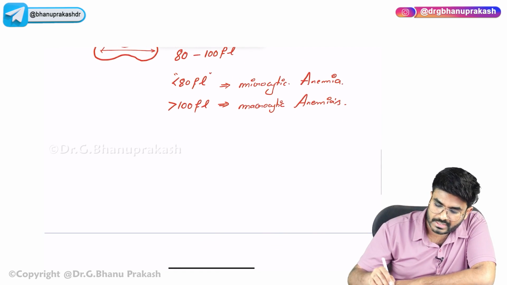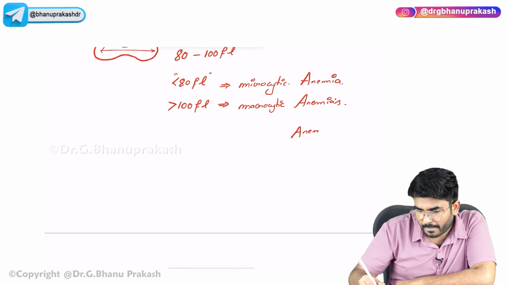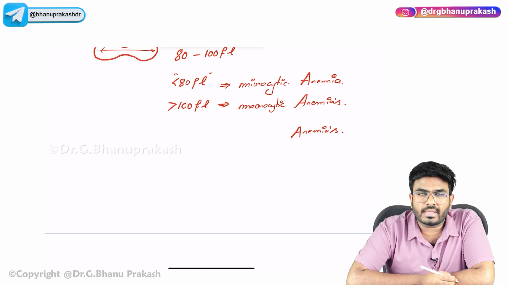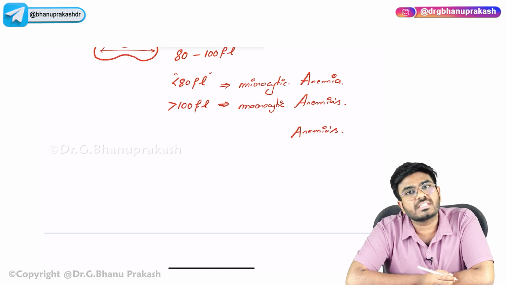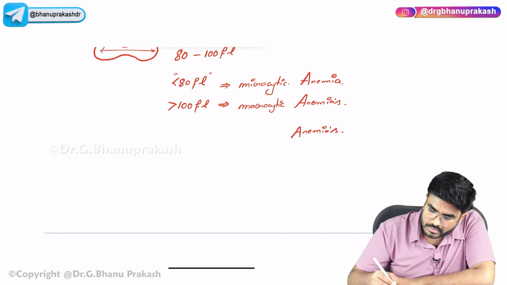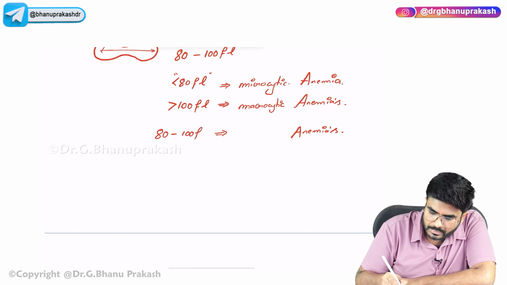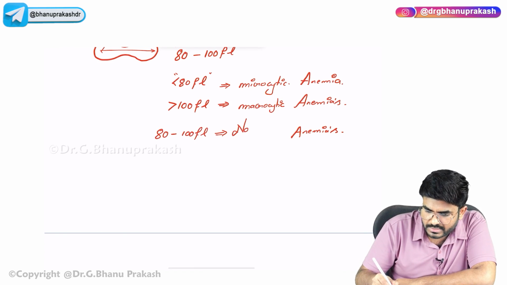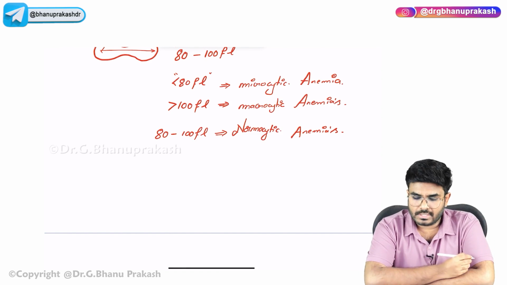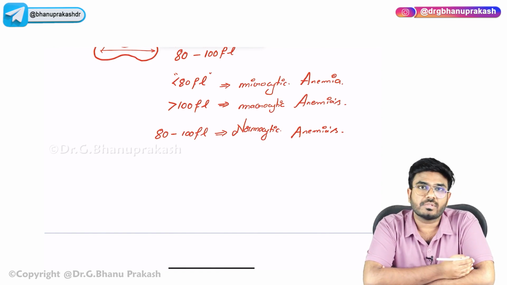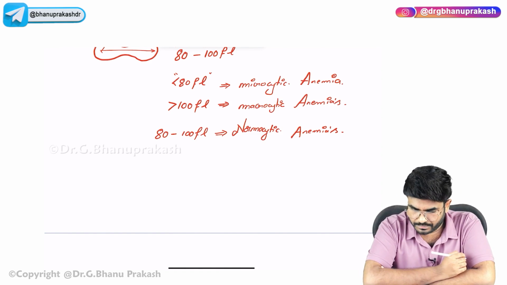And there are anemias where the size of the RBCs is still normal. Anemia is there in the body, the hemoglobin is going down, but still the size of the RBCs is maintained normal. Those anemias are called normocytic anemias. So, microcytic anemias, macrocytic anemias and normocytic anemias. These are the different types of anemias based on their size.